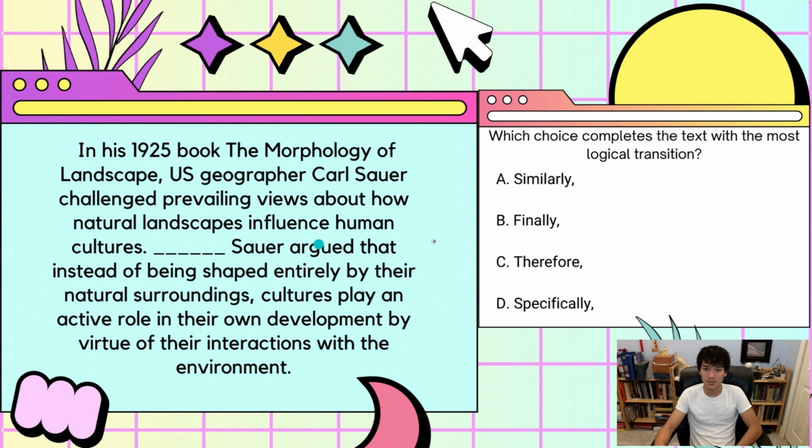So now let's look at the transition words. Similarly is talking about another idea which is similar but doesn't elaborate on the idea stated. Finally basically means it's at the end or the last thing that happened, doesn't relate. Therefore, this one seems like it might be correct, however, therefore doesn't say exactly the specifications. It's kind of a cause and effect. So that would make D correct, because specifically, how did he challenge prevailing views? And this is how right here.